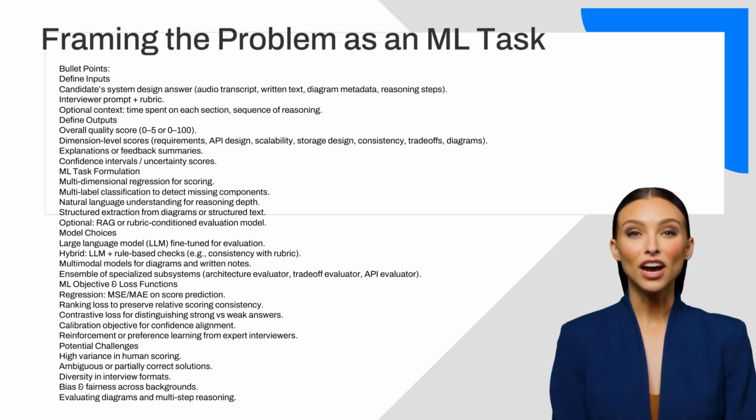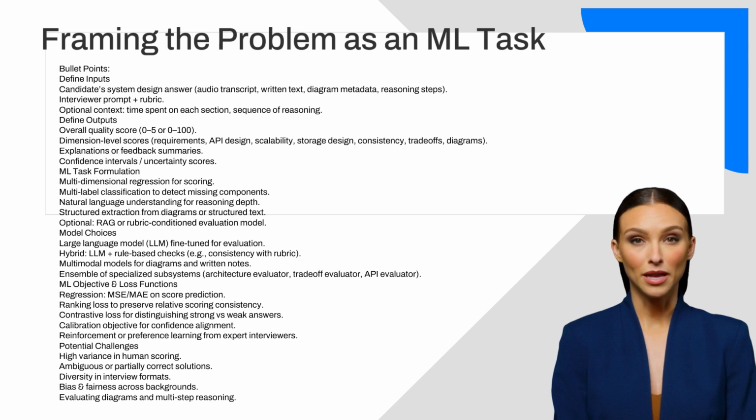Finally, we must acknowledge challenges, such as inherent human subjectivity in scoring, variability of good designs, and biases across different communication styles. Diagram understanding and multi-step reasoning evaluation remain open research problems. Building robustness and fairness into the model is a core responsibility throughout this ML task framing.